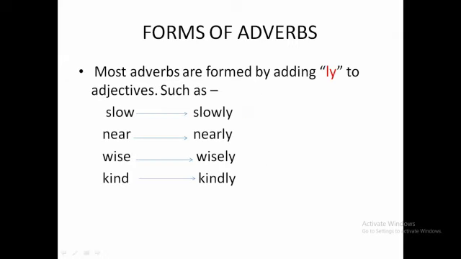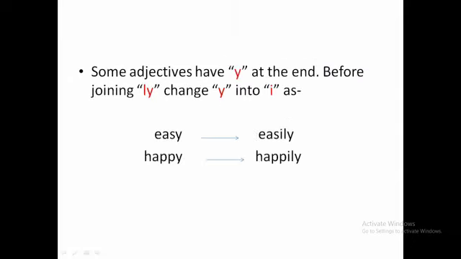Now let's look into the next point. Most adverbs are formed by adding ly to adjectives, such as slow becomes slowly, near becomes nearly, wise becomes wisely, kind becomes kindly. Next point, some adjectives have y at the end. Before joining ly, change y into i, as easy becomes easily by replacing y with i and adding ly. In the same manner, happy becomes happily.